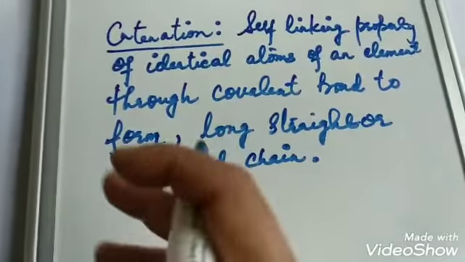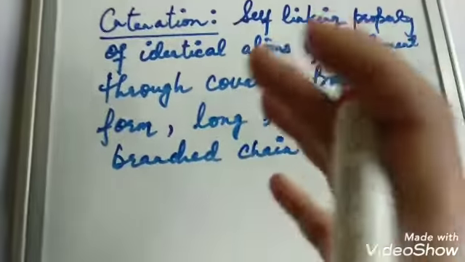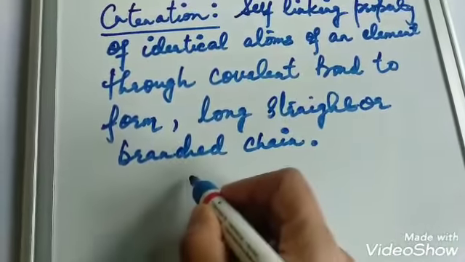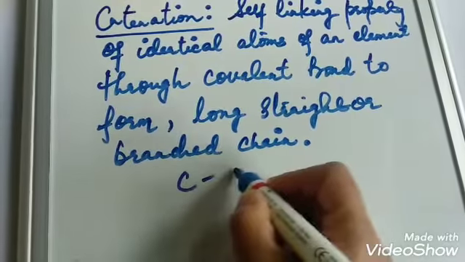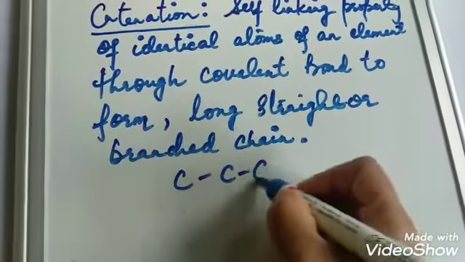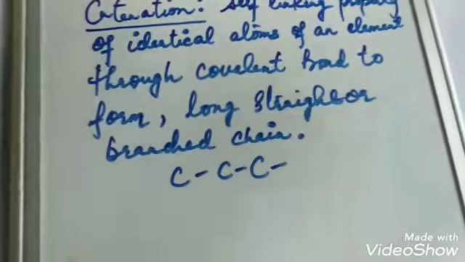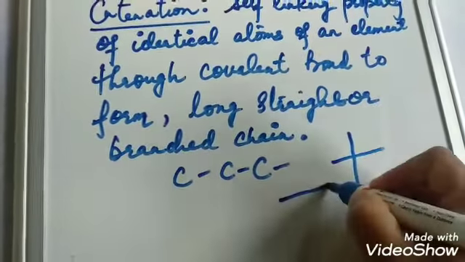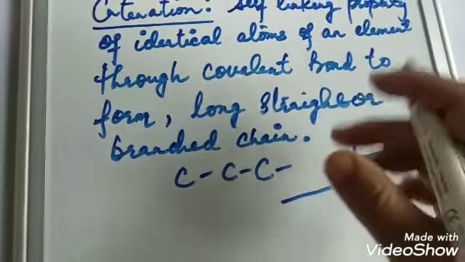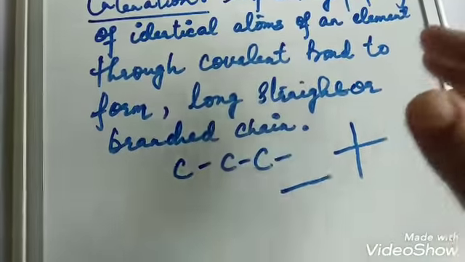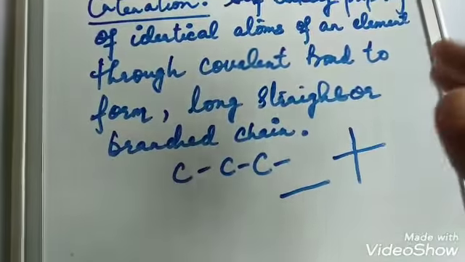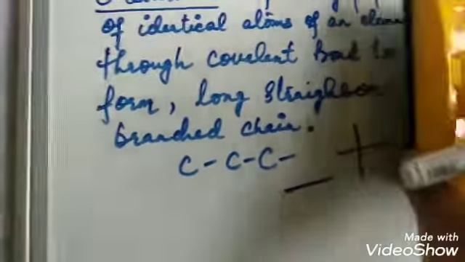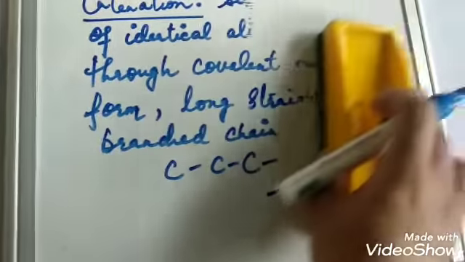Now this catenation, what does it mean? When atoms of an element which are of the same kind, like we talk about carbon, when a number of carbon atoms combine together either in the straight way or in the branched way, they result in the form of long chains, and this property is known as catenation. Now, what is the cause of catenation?